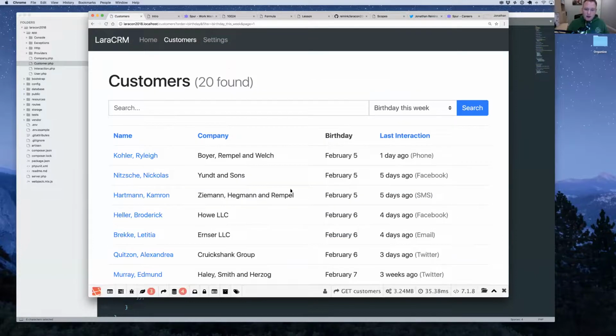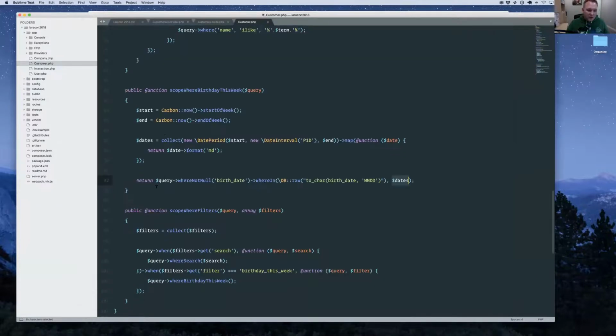So really, I think this is a neat example of how you can use PHP and the database together to do some really cool stuff to find data in your database. We're not making the database worry about figuring out what the current week is and preparing that. We're using PHP because it's really easy to do this in the PHP layer.